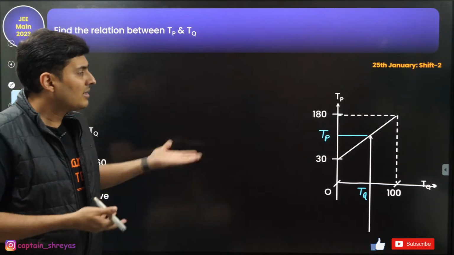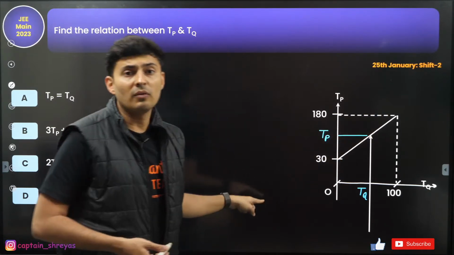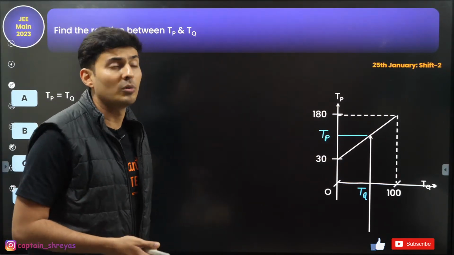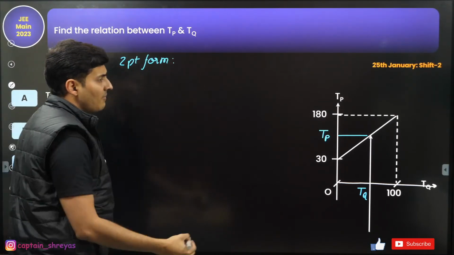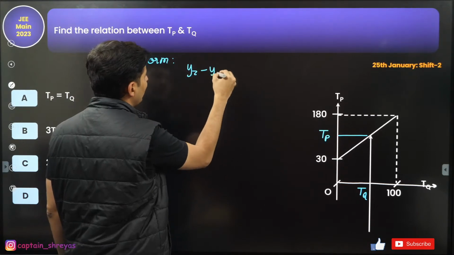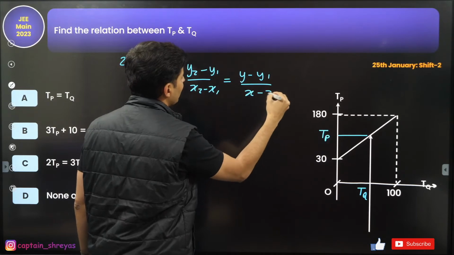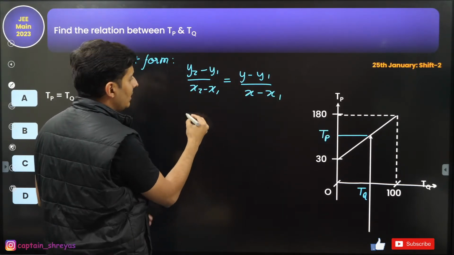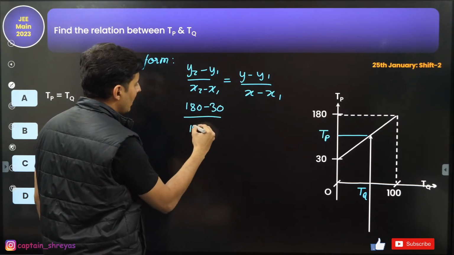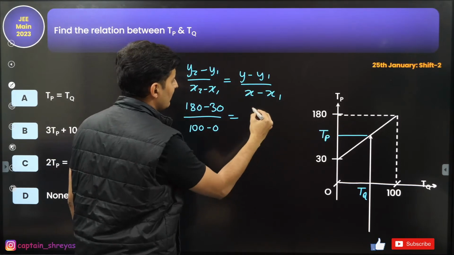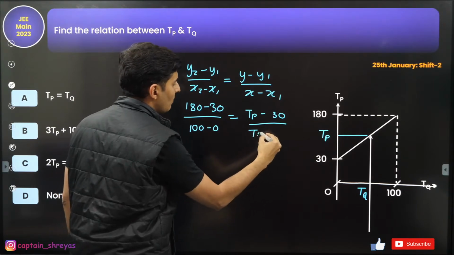What I feel is, this is the equation of a straight line. I know one point, I know the other point. I need to find the locus of all the points which lie on the line joining these 2 points. So this is basically the 2 point form which you have learnt in straight lines in maths. So it is basically y2 minus y1 upon x2 minus x1, which is y minus y1 upon x minus x1. So y2 is basically 180 minus y1, which is 30, upon x2 minus x1, that is 100 minus 0, is y minus y1. So TP minus 30 divided by x minus x1, so TQ minus 0.